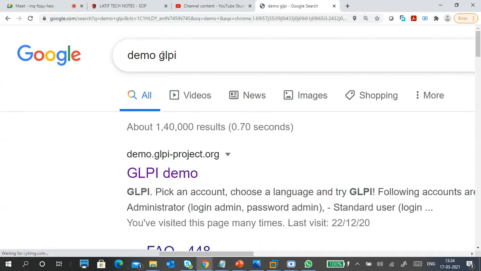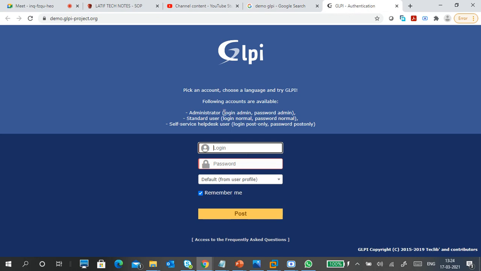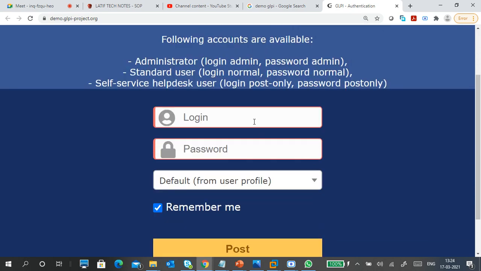Okay, this is a demo GLPI. You can go to demo GLPI. It will give you an admin login and a user login also. So it will show the administrator login. Can you see the administrator login, standard login, self service, like a help desk user type?